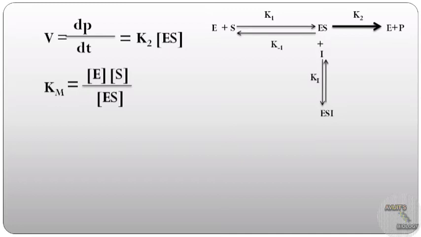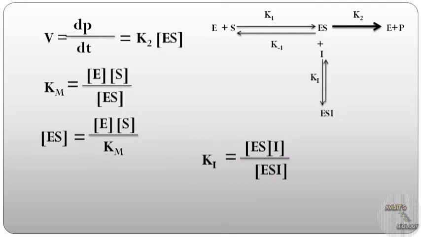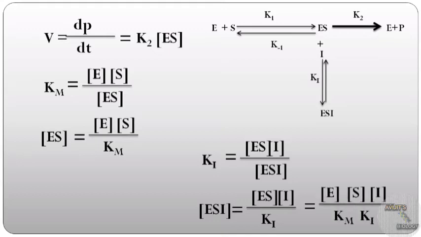So as Km equals E into S by ES, we can write ES equals E into S by Km. Similarly, Ki equals ES into I by ESI, or ESI equals ES into I by Ki. Now in place of ES, if we write E into S by Km, then ESI equals E into S into I by Ki into Km.